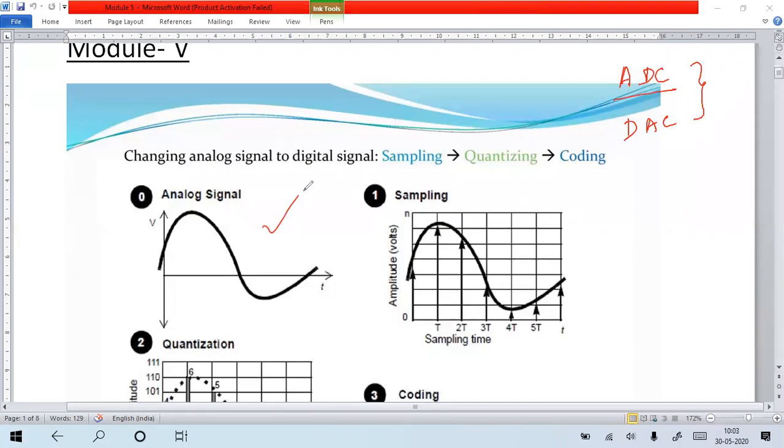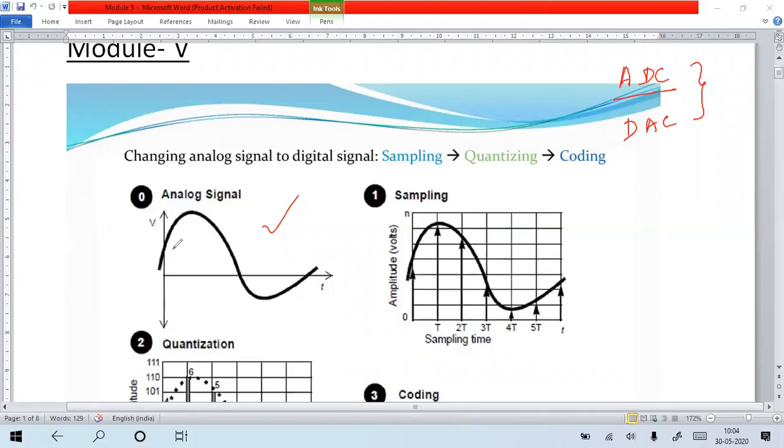So if you want to communicate any analog signal over some far distance, it is a little difficult because the analog signal easily interferes with noise. So noise in the analog signal will be added very easily compared with the digital signal. Okay, and processing the analog signal is a little difficult. A number of complex techniques we need to follow to process that and send it over a long distance. Okay, but digital signal, it is easy. It will not easily interfere with the noise. So it can be maintained safely from the noise.